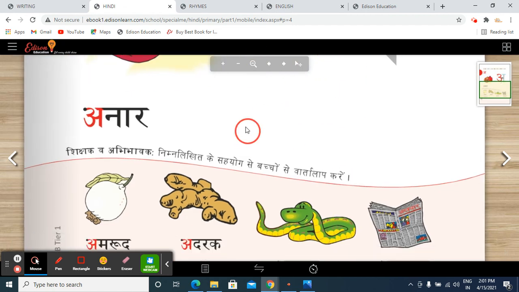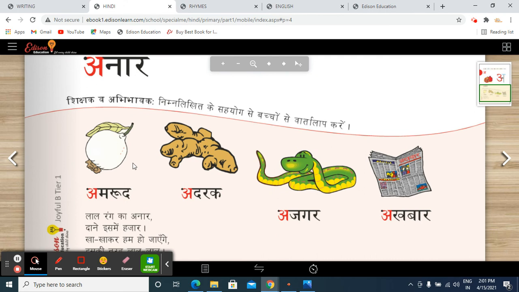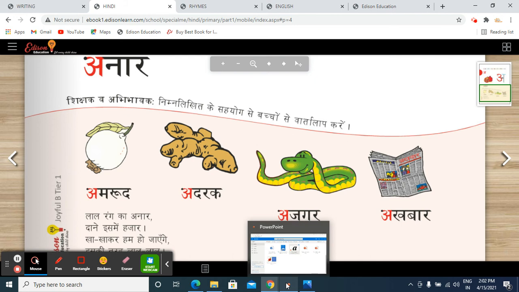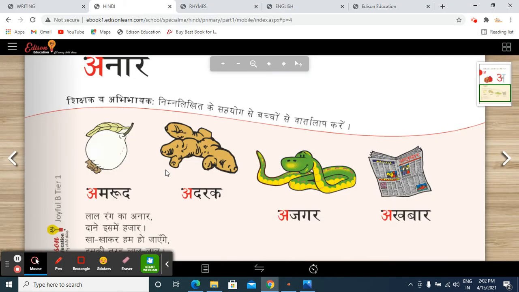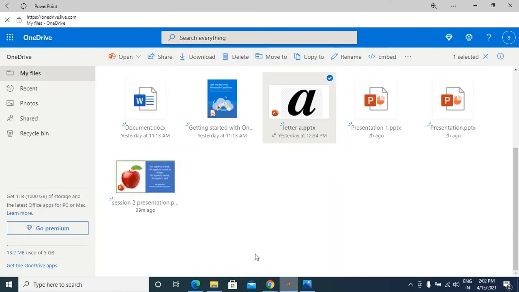Here are some more images in your booklet. A amrood, a adrak, a ajgar, a akhbar. Let me show you these images.